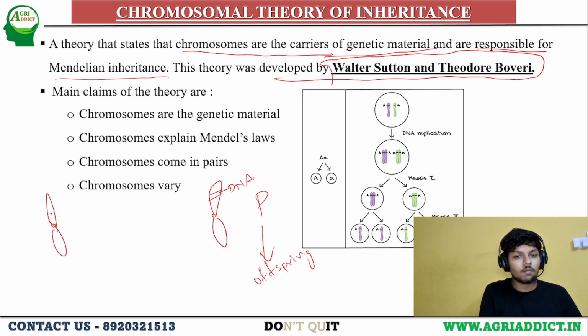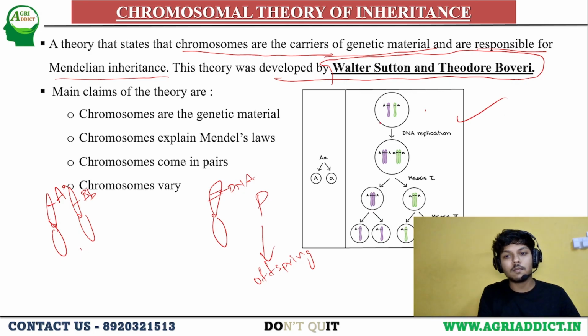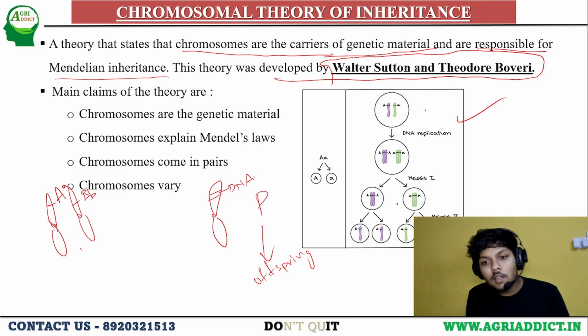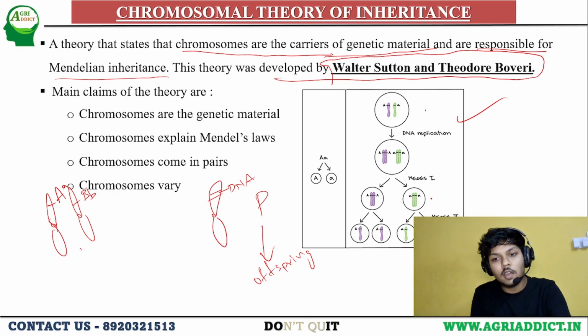Means this chromosome is having capital A, small a, this chromosome is having capital B, small b, then this will follow Mendelian inheritance, means these will follow the law of segregation and the law of independent assortment, as you can see in this diagram. Here you can see they are having capital A and small a, and they are segregating in meiosis 1 and meiosis 2 as per the laws of Mendel.